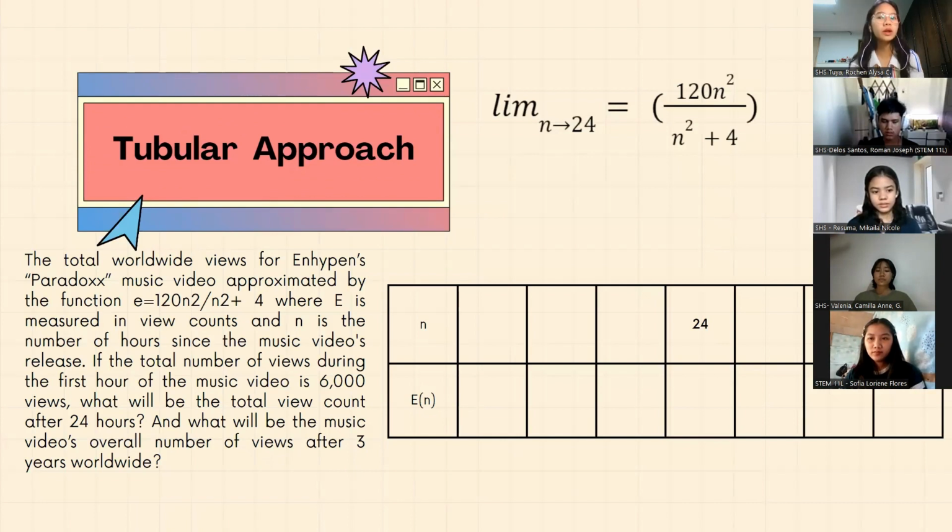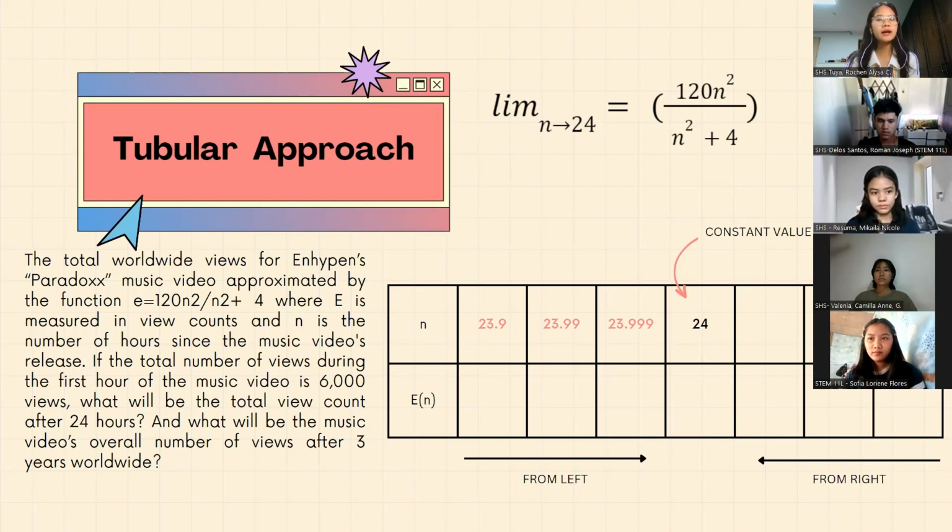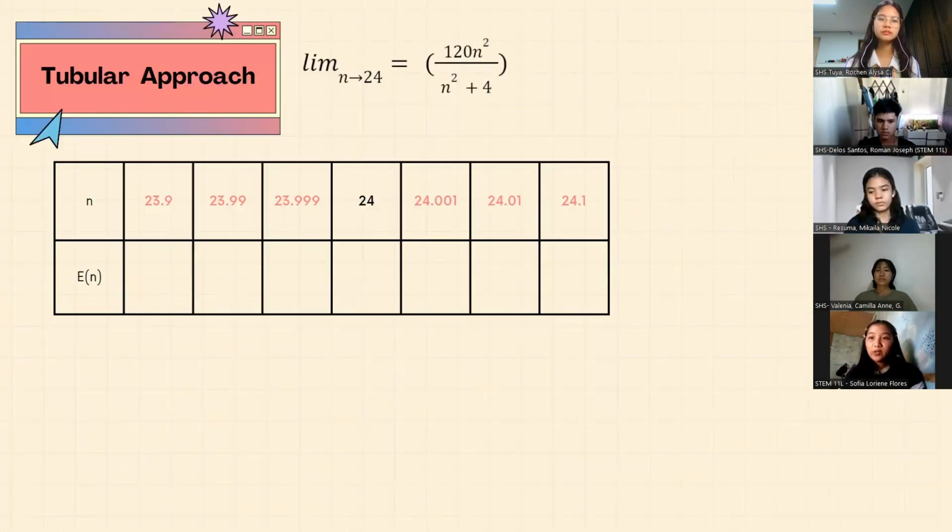Our n has a limit of 24 and that will be our constant value in the table. To get our variables, we are to identify the values closest to our constant. So from our left or negative side, we have 23.999, 23.99, and 23.9. And on our right or positive side, we have 24.001, 24.01, and 24.1 as our values. Now that we have our n variables already, we will substitute them into our given equation, and that will give us the solutions to E of n.